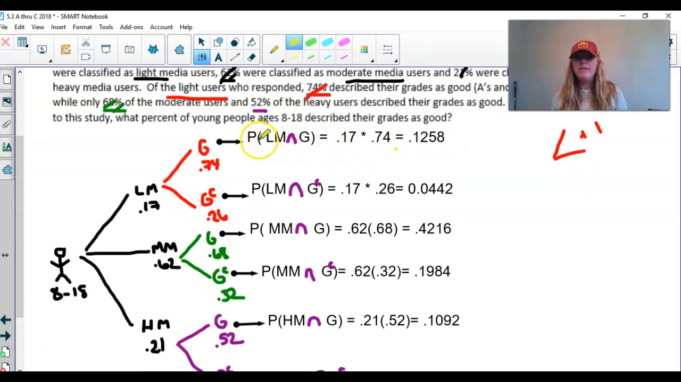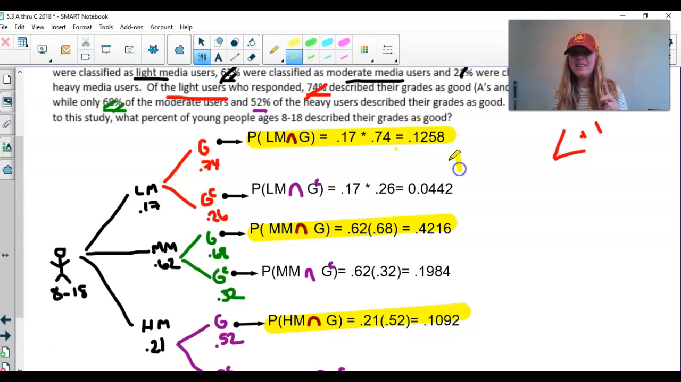Right here, we have a light user who described their grades as good. We have a medium user who described their grades as good. And we have a heavy user who described their grades as good. So we could be a light user and good grades, or a medium user and good grades, or a heavy user and good grades.